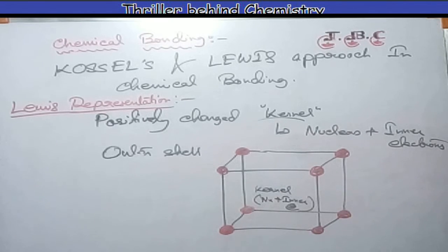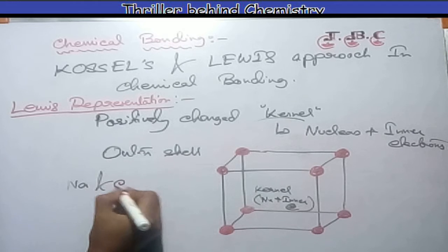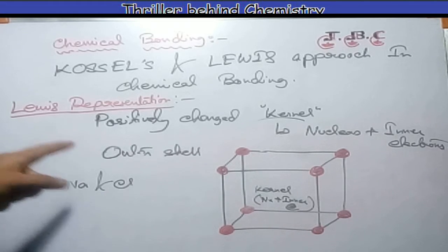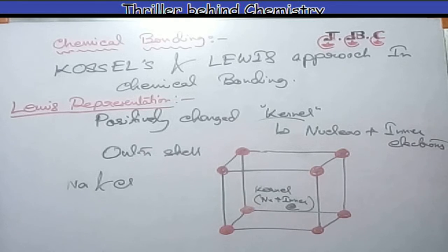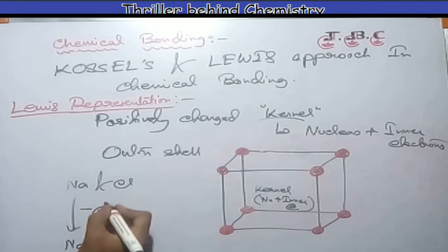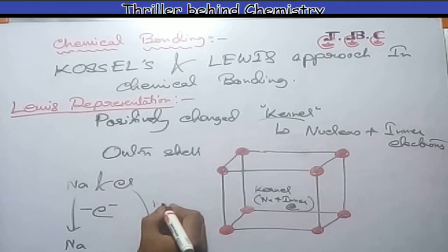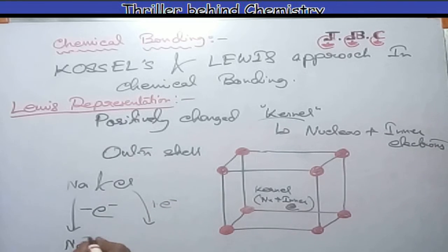For example, in salt, we all know that sodium and chlorine combine with each other. How? In sodium, the outer shell has only one electron, and chlorine has 7 electrons in the outer shell. So for stability, sodium has to lose an electron and make Na+, and chlorine has to gain an electron to have a stable outer shell octet of electrons and become Cl-, that is chloride ion.